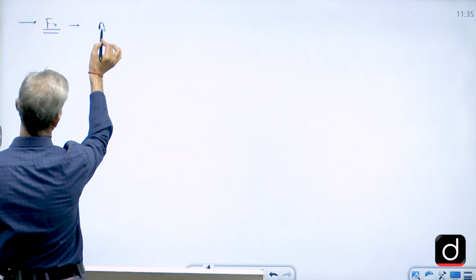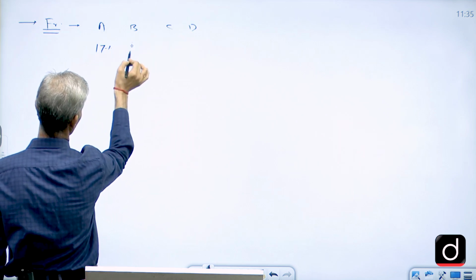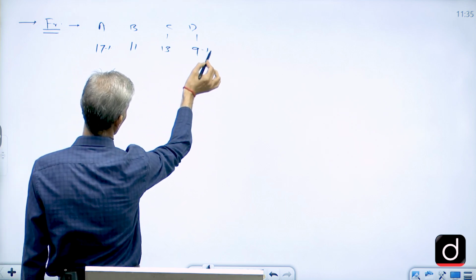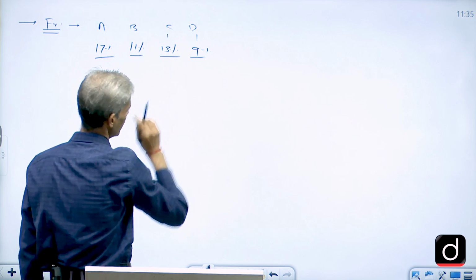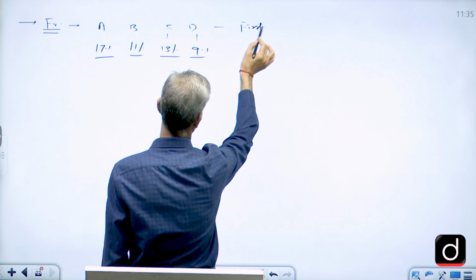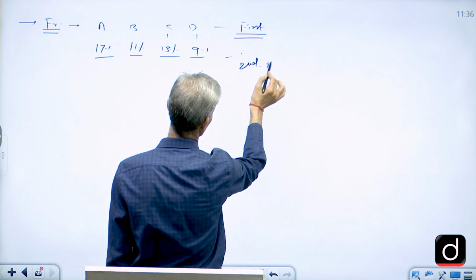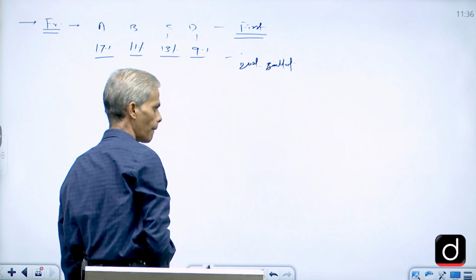Let's say there are 4 candidates, A, B, C, D, with the vote percentage of 17, 11, then 13 and 9. So here also nobody is a winner, no doubt about it. But this is the first ballot, that is the voting which has been done for the first time. In the second ballot, what will happen? Since nobody is elected as a winner, then what will happen?